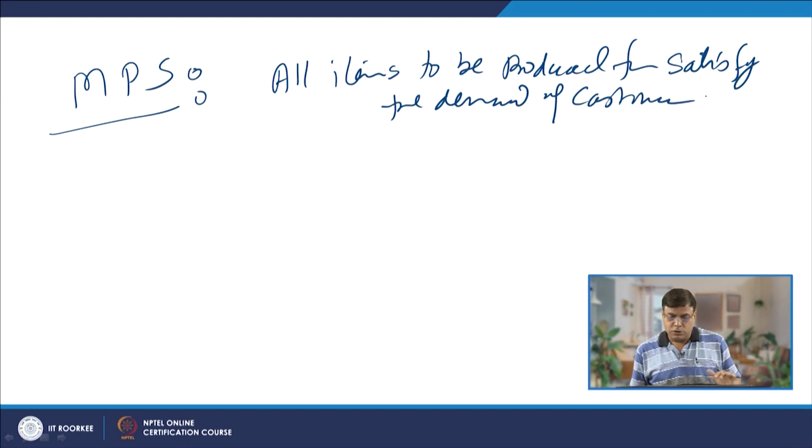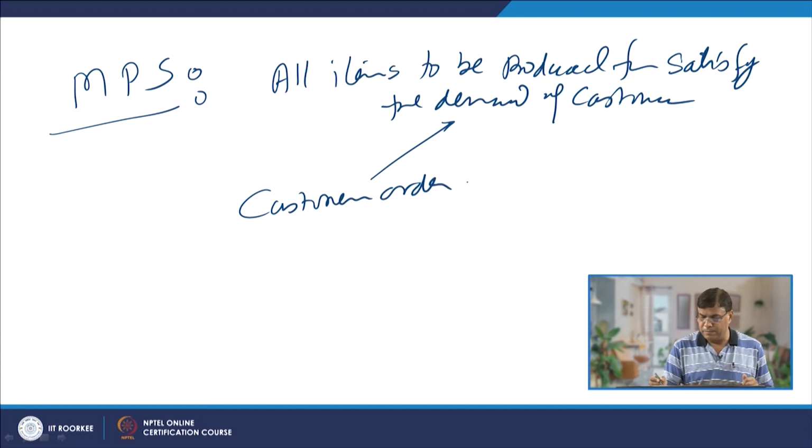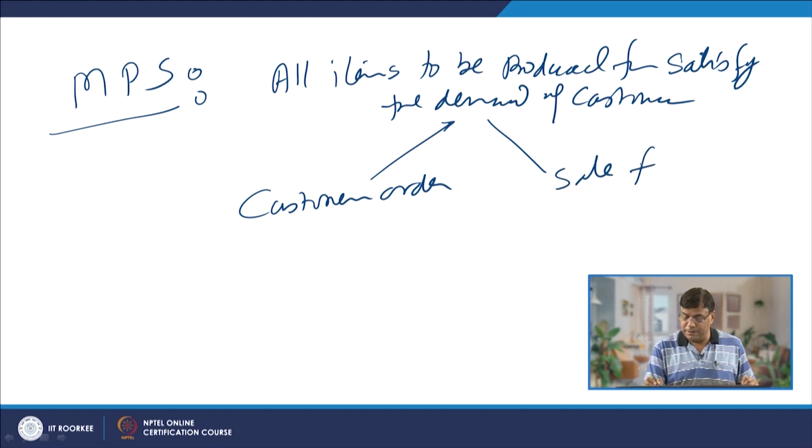Now, at the end we need all those items to be produced, so that the demand of the customers is satisfied, and for this, inputs can be taken from two sources. One can be based on the customer orders, and the second is the expected demand, that is sales forecast.